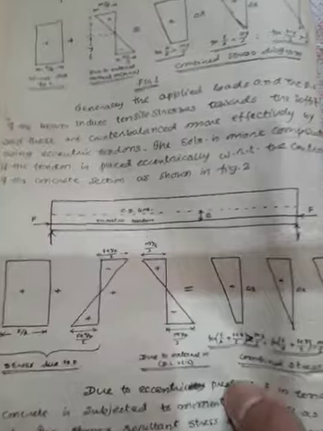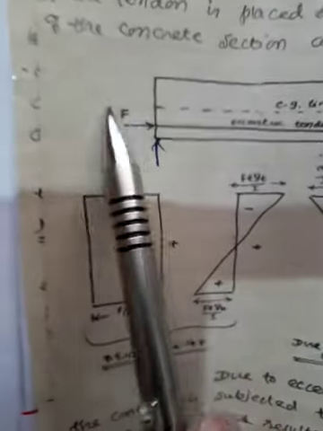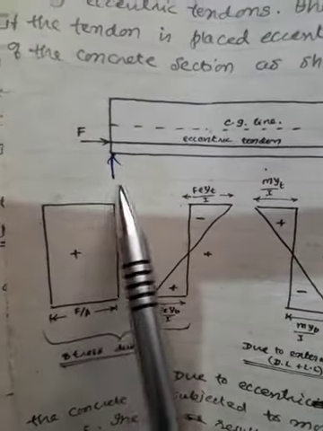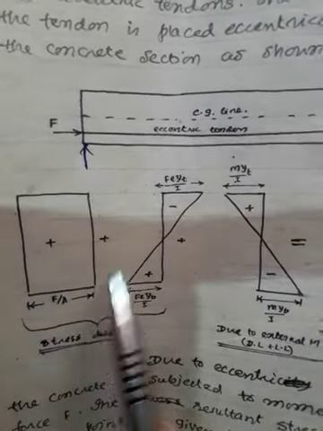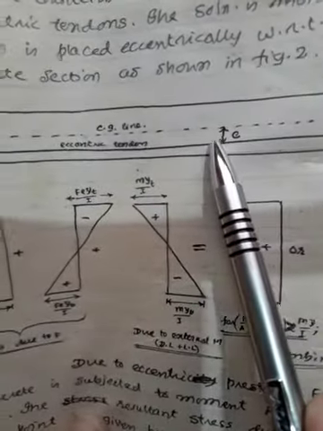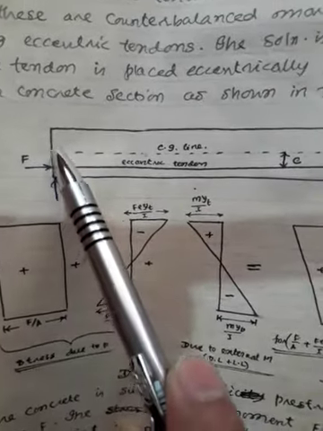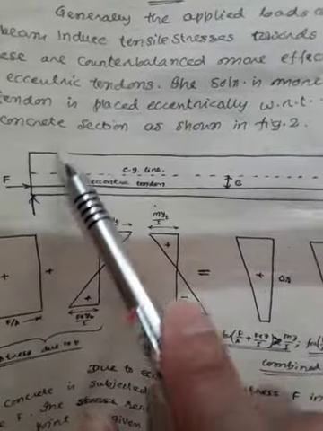So now, as usual, you will see that the stress distribution will be F by A, because you have applied a pre-compressive force to this beam. Plus, along with this, since you are applying this F force with some eccentricity, the beam tries to hog like this.